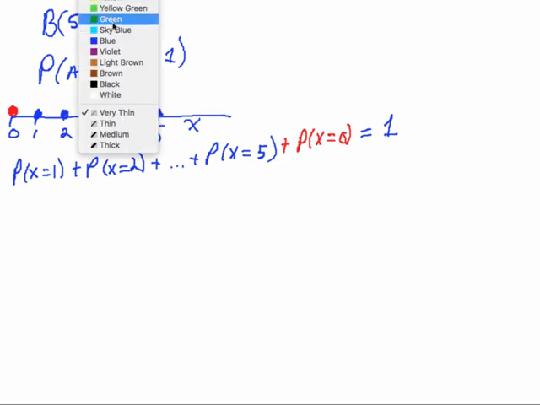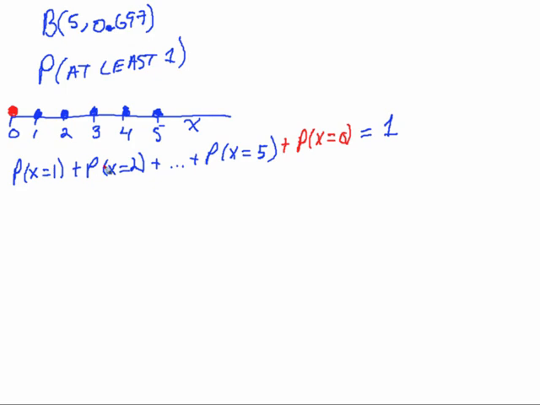Okay, so a quick way of doing this probability, instead of calculating all the blue ones, all I'm going to need to do is come in and go, well, look, I know the probability of x being equal to 1 plus the probability of x being equal to 2 plus dot dot dot plus the probability of x being equal to 5 is going to be equal to 1 minus the probability of x equal to 0.